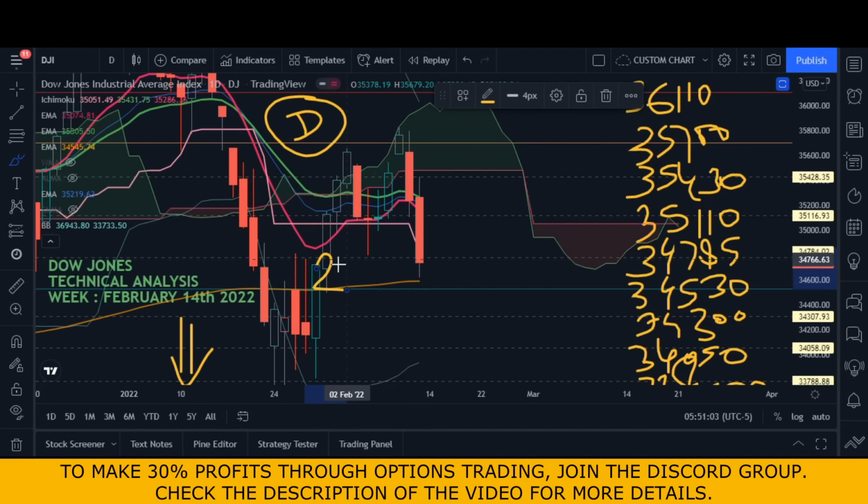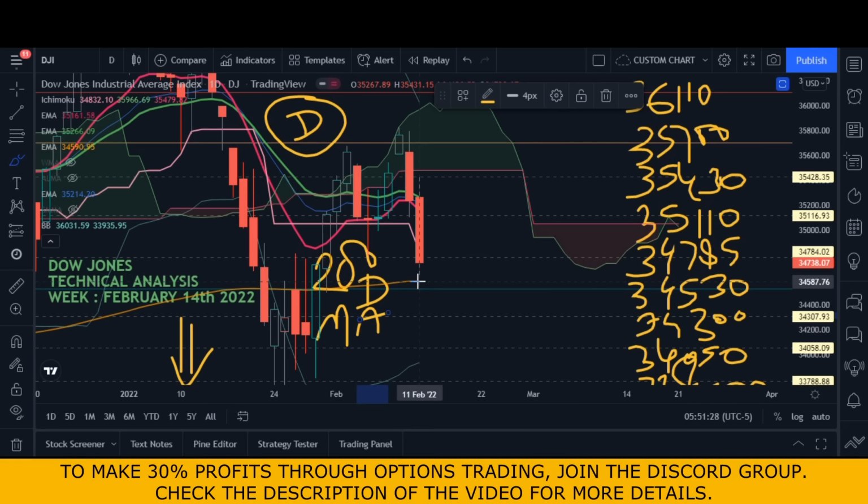See, this is the 200-day moving average. Last week also this 200-day moving average saved the market, and because of this 200-day moving average, market bounced back. So this week, it came down, but it did not touch the 200-day moving average.